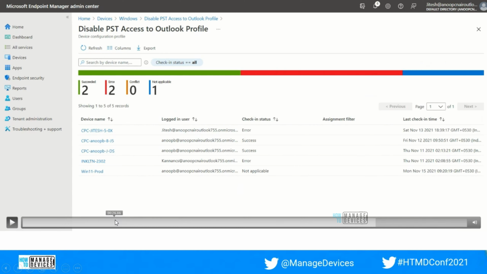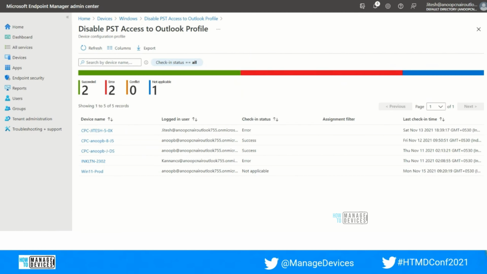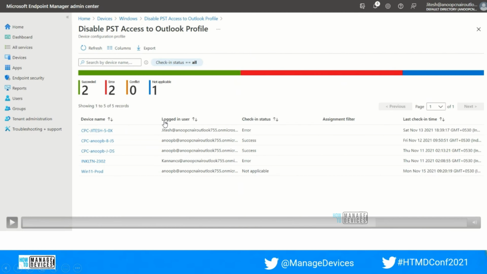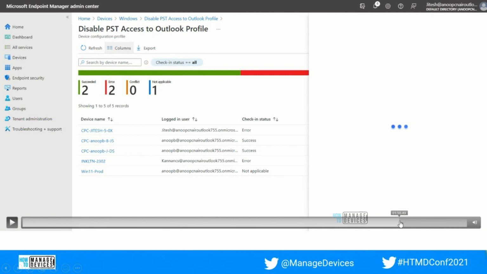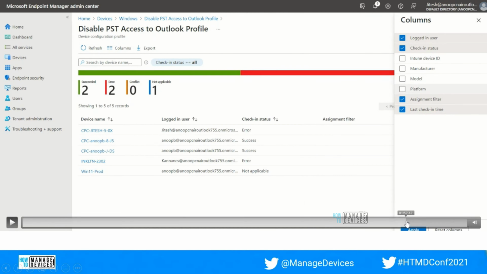And coming to the next, we have a different section to refresh the report, as well as an option to export the report in different forms. If we want to export the same report, we will be able to export it with all the column names which are available by default. And in case we want to customize the column names quickly, we have this option: by clicking on the column, we will be able to add based on the required details. So these are the column names which are selected by default for this report.